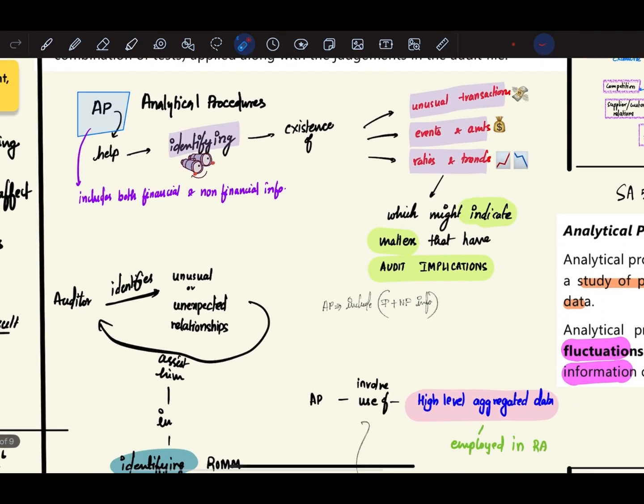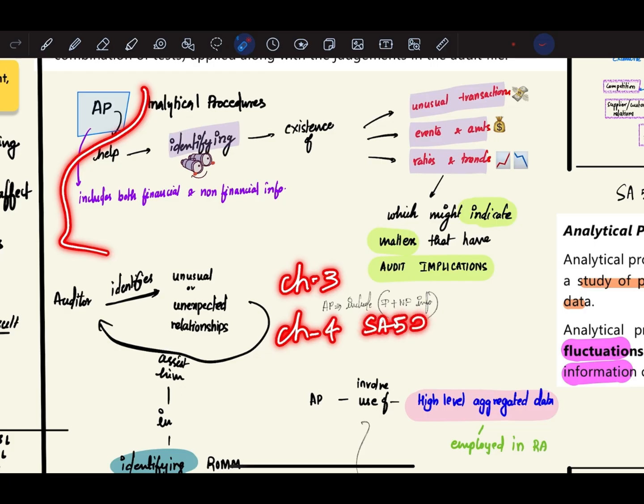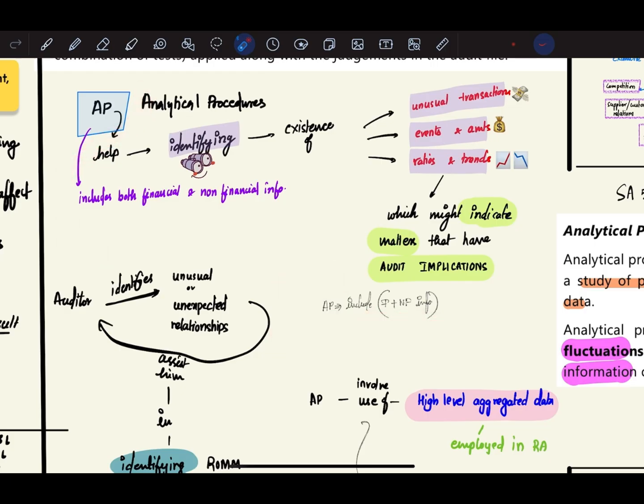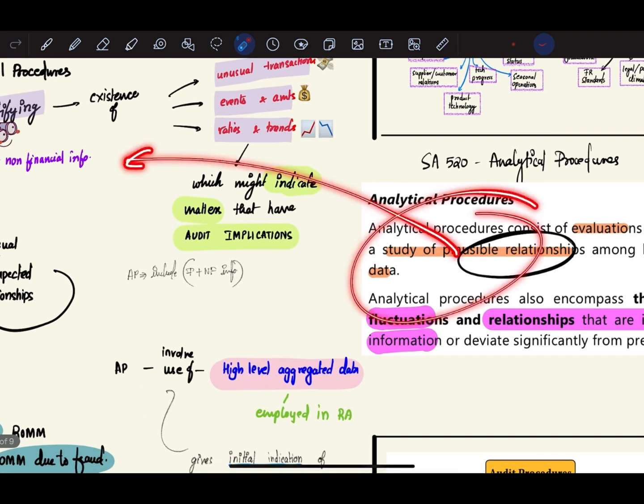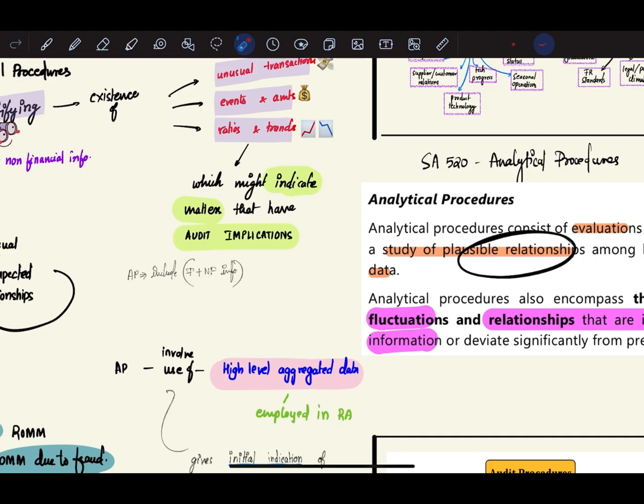Next, let us start with analytical procedures. Analytical procedures has a dedicated SA, SA 520. In this chapter, they have told us a little basic information because this is chapter number 3, and in chapter number 4, we have SA 520. So they didn't define analytical procedures over here properly because it has been given in chapter number 4. But when you give the exam, you are supposed to write the actual analytical procedures definition over here, because the examiner will assume that you have read the entire audit.